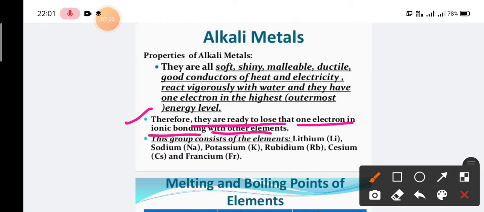This group consists of lithium, sodium, potassium, rubidium, cesium and francium. I have also been told that francium is a radioactive element, so we have to take a good amount of precaution before we deal with it.